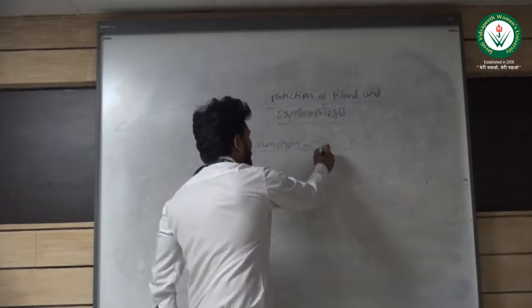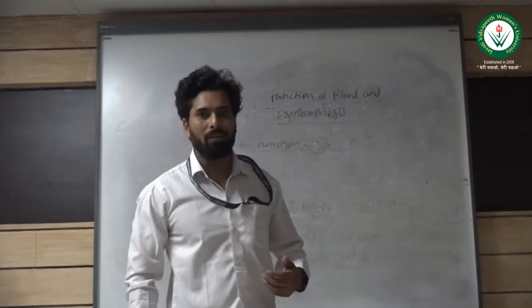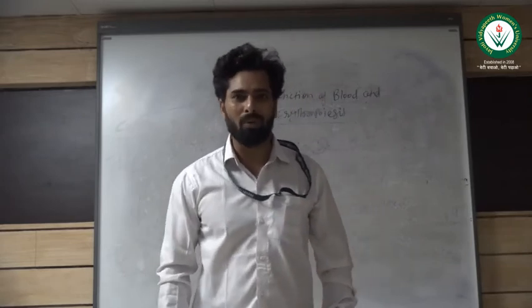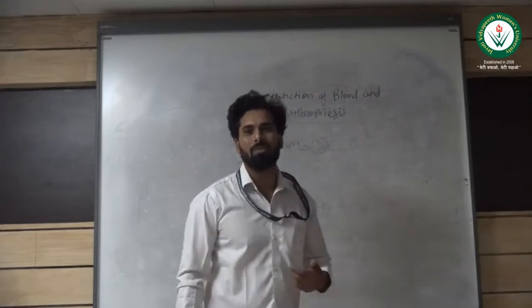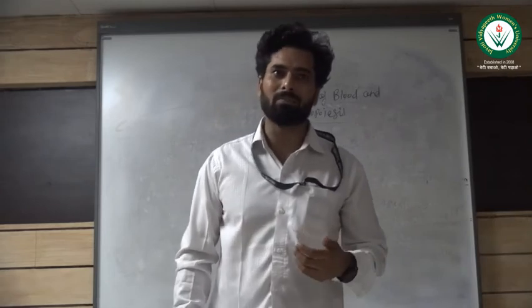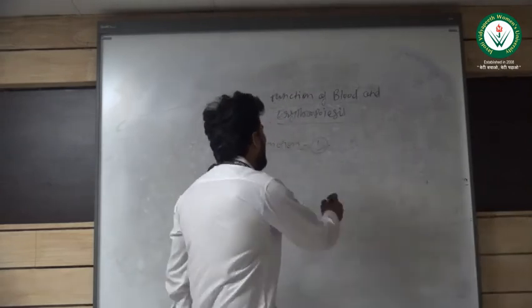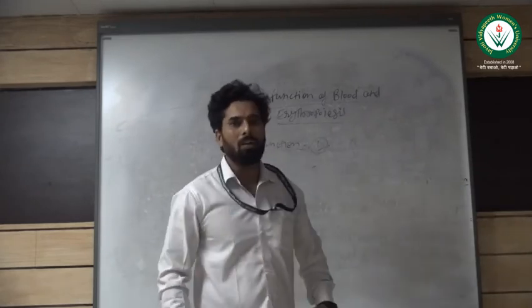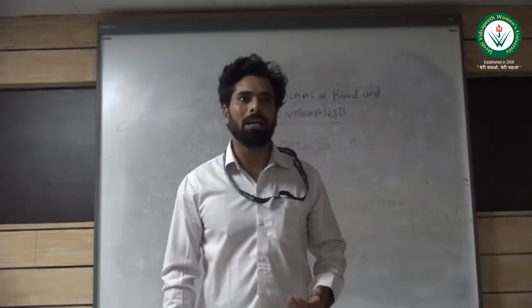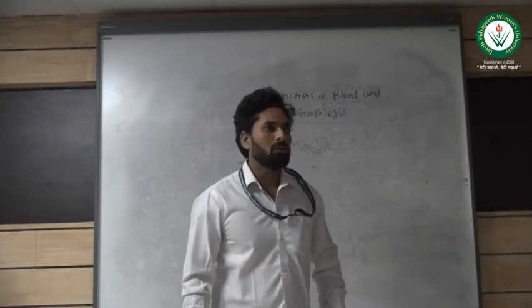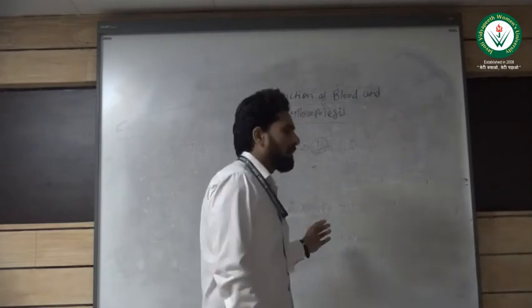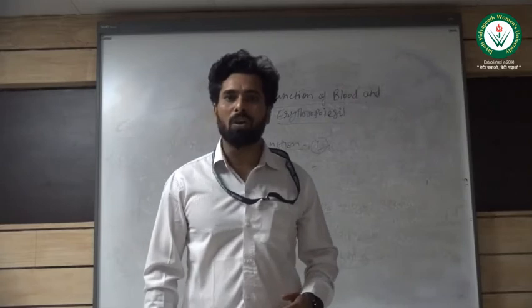The second function of blood is that it helps provide immune responses, like when we suffer from any type of disease, or any type of infectious particles enter inside our body. The third function of blood is that it is involved in the coagulation of blood through the platelet count. The normal value of platelet count in blood is around 1.5 to 4 lakh